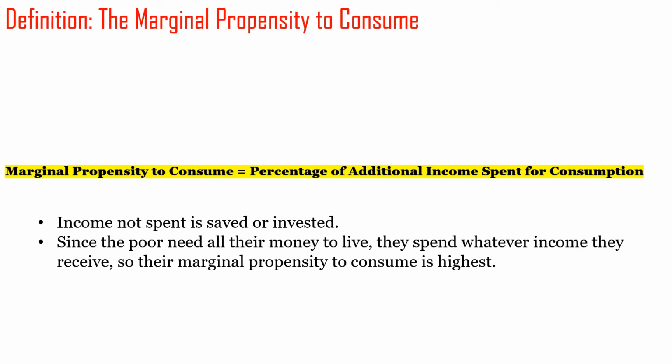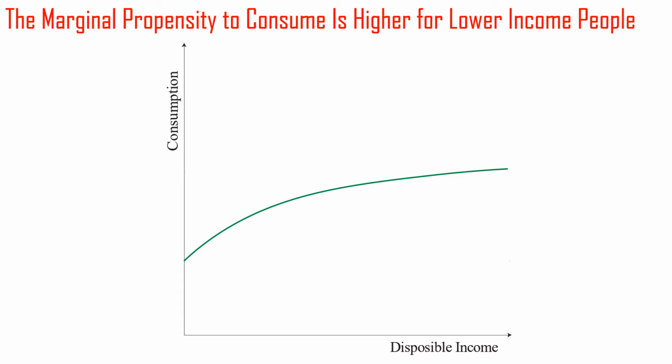The marginal propensity to consume is the proportion of additional income that a person receives that is spent rather than saved or invested. So if a poor person receives $100 of additional income, they will spend the $100 because they need it. If a rich person receives $100 of additional income, they may spend a couple of bucks, but they will save or invest most, if not all of it. The marginal propensity to consume is highest for the poor.